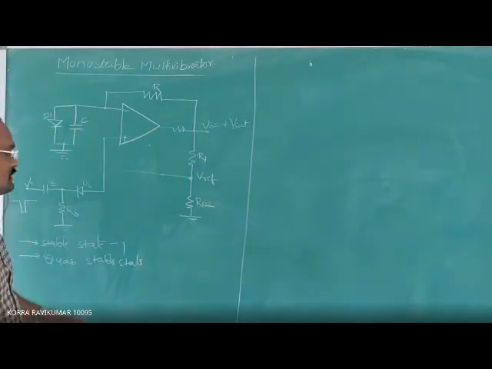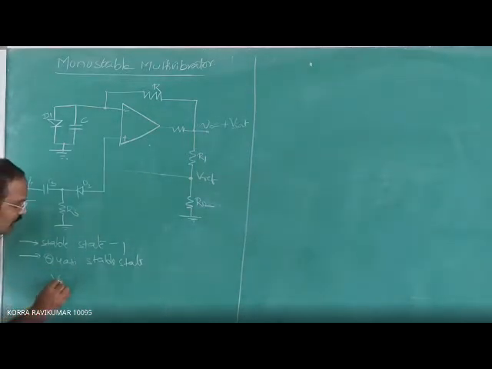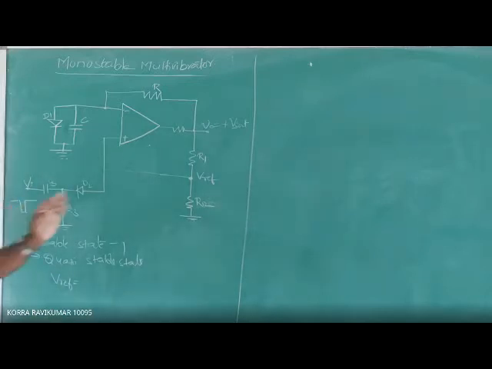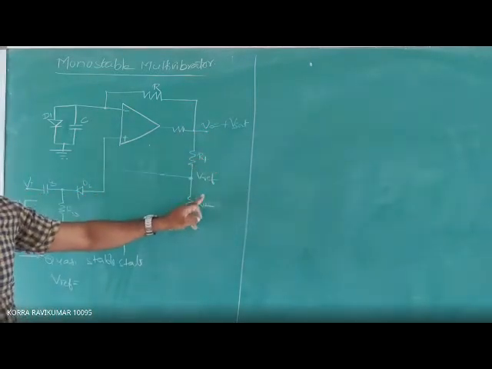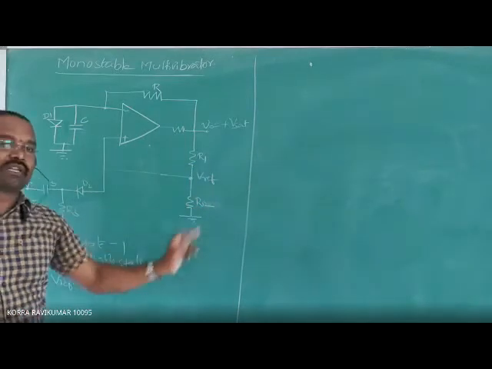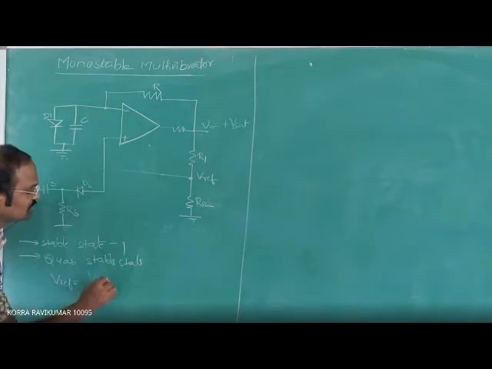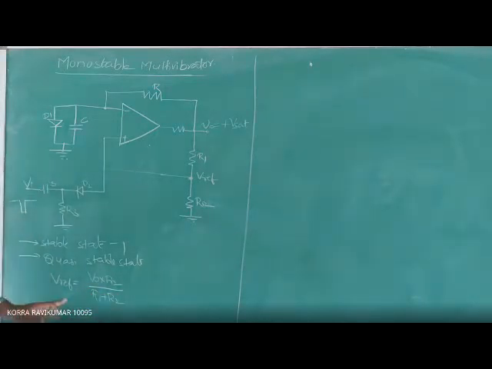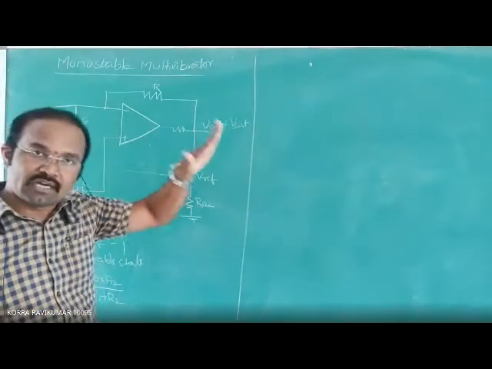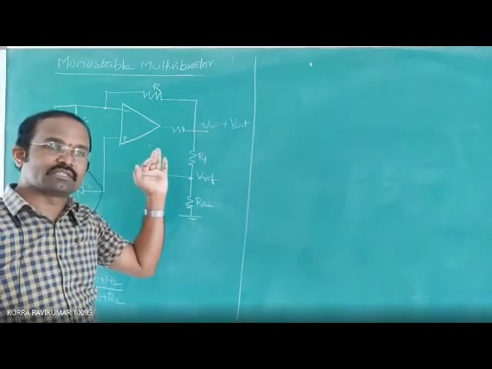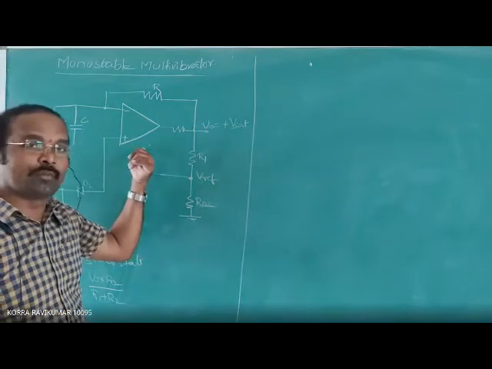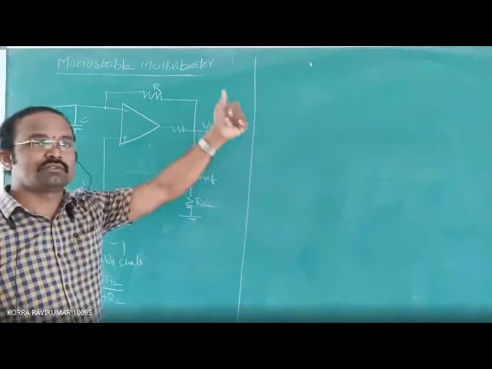V reference is equal to the output voltage times the opposite resistance divided by the total resistance at the non-inverting terminal: V0 times R2 divided by R1 plus R2. Now V0 is equal to plus V saturation after the input offset voltage gets amplified by the op-amp.